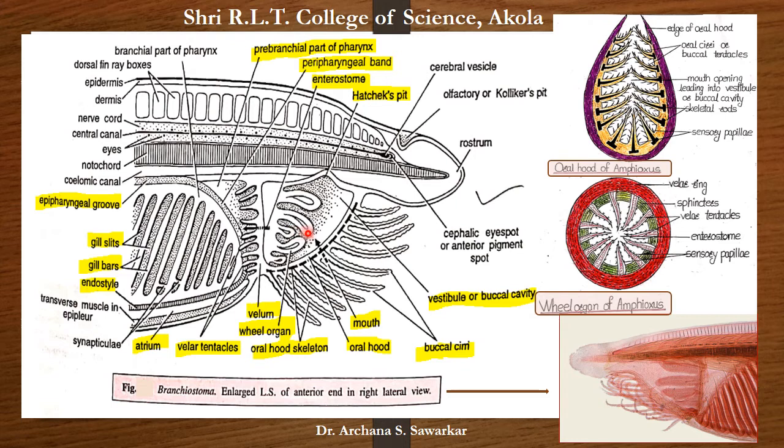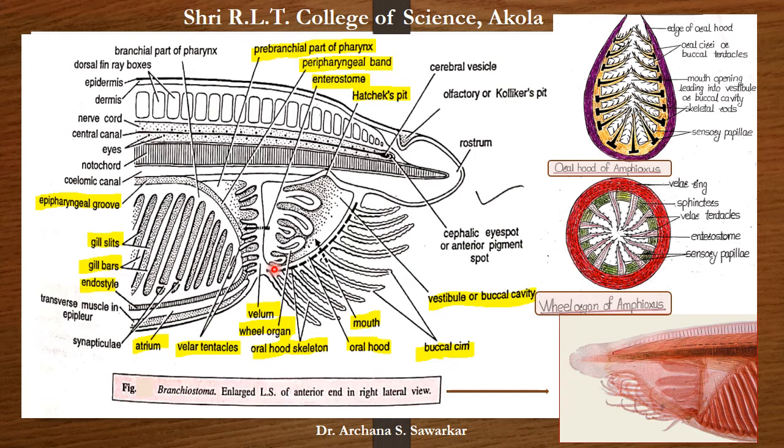Here we can observe that this mouth is surrounded by oral hood. This oral hood is formed by the dorsal and lateral projection of the anterior end of trunk. This oral hood is fringed with near about 10 to 11 pairs of stiff, slender and ciliated buccal cirri. It is also known as buccal cirri or oral cirri. These buccal cirri as well as the base of this oral hood are supported by again a gelatinous rod-like skeletal structure.